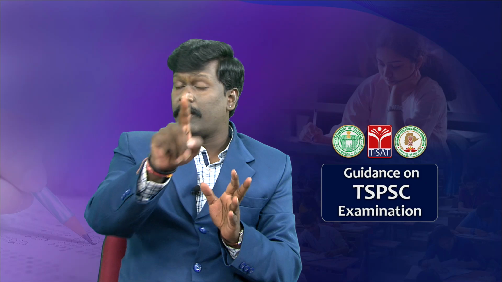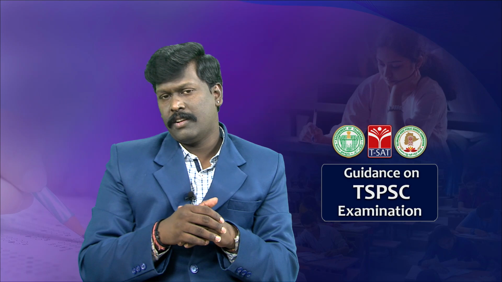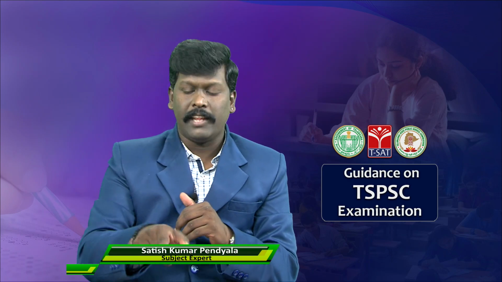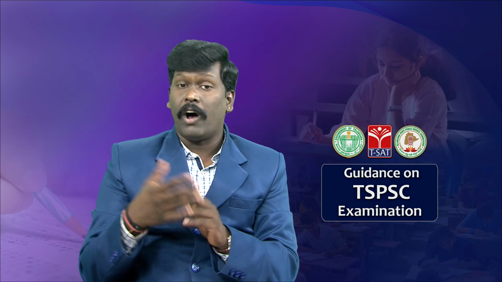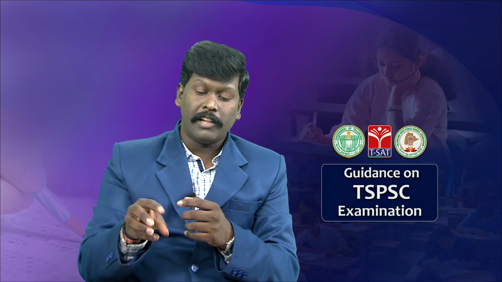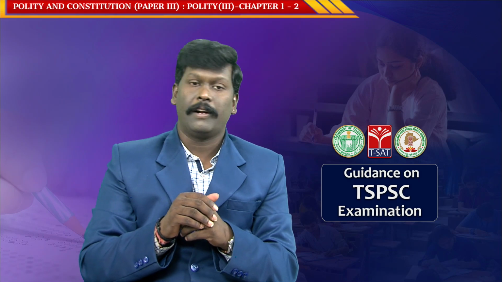So this is the evolution of the basic structure doctrine. In Kesavananda Bharati, the Supreme Court did not define what is basic structure. As we see more cases, the Supreme Court has added many elements of the constitution within the basic structure doctrine. Few examples are independent judiciary, judicial review, secularism, democracy, Article 14, Article 21, Article 32. All these are part of the basic structure doctrine.